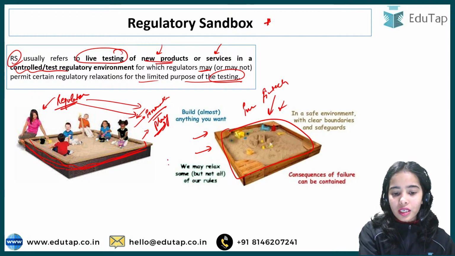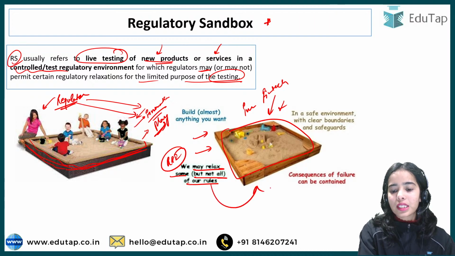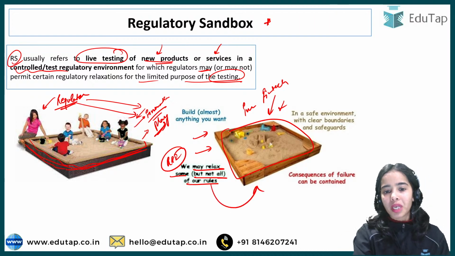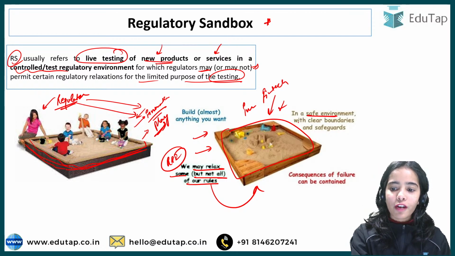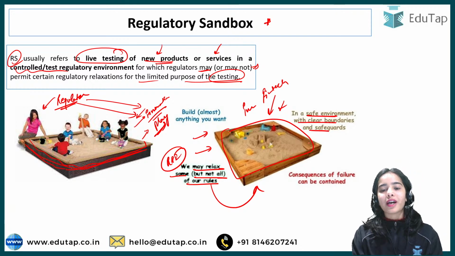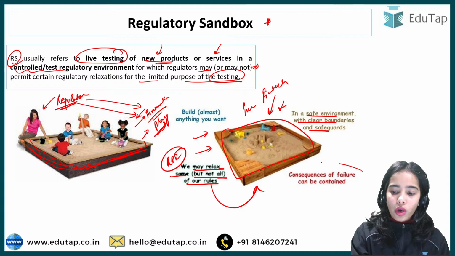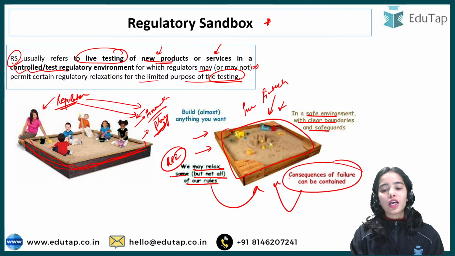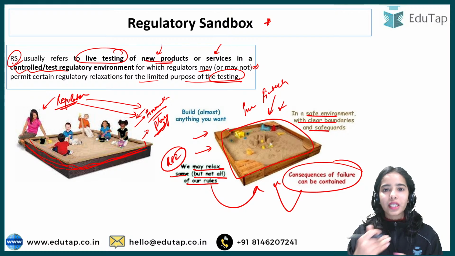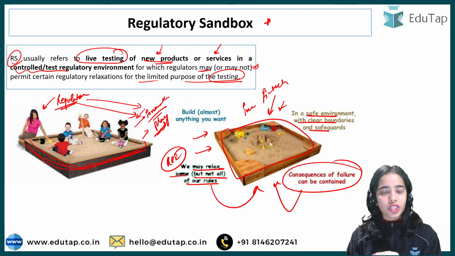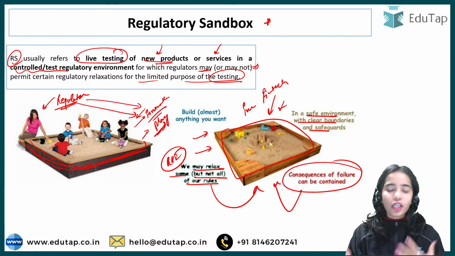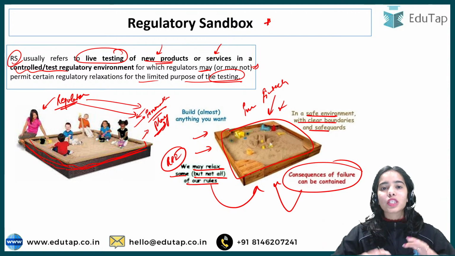The RBI or the regulator may relax some but not all of the rules in this sandbox. Some relaxations may or may not be provided for testing purposes. This is a safe environment with clear boundaries and safeguards provided to the innovators and fintech companies. The consequences of failure are also contained. So this is the regulatory sandbox provided in our country to the fintech companies, the financial technology companies, and the innovators, so that they can innovate in a controlled, safe environment that does not lead to problems for the whole of the country.